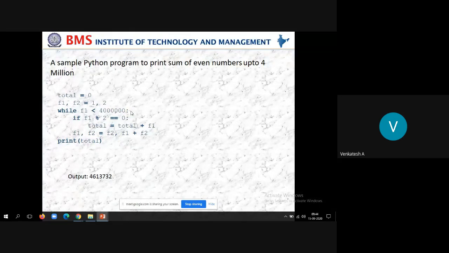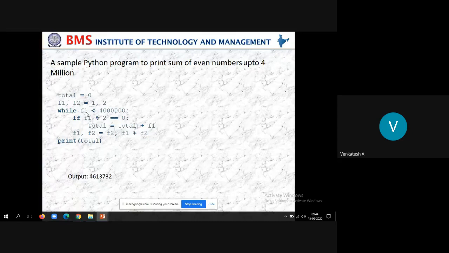That's why F2 is equal to F1 plus F2. F1 is equal to F2, and F2 is equal to F1 plus F2, that is 1 plus 2, that is 3. So in the next iteration,